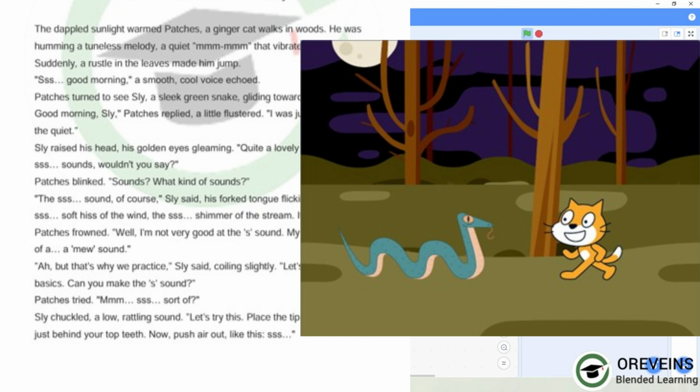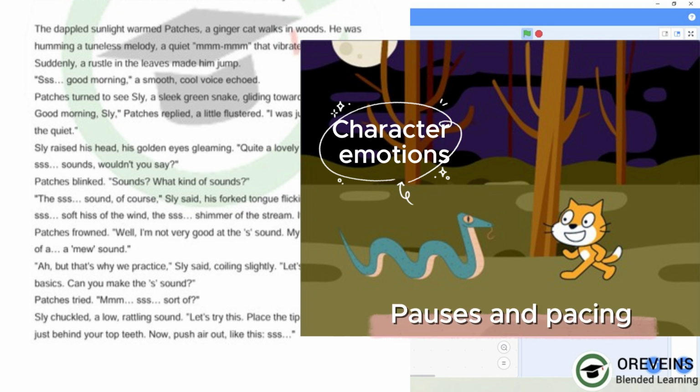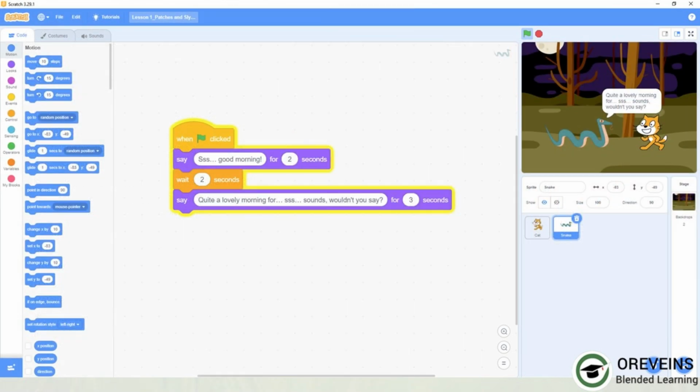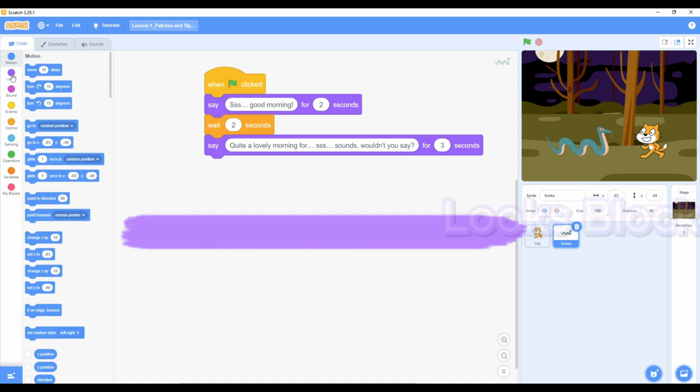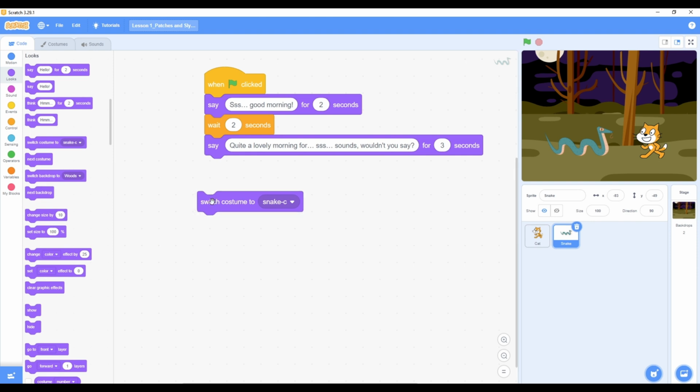When you write your script, think about things like character emotions, how are they feeling, pauses and pacing, where should there be silences, sound effects, where can you add sounds to enhance the story. Then coding the dialogue. We'll be using Scratch blocks to animate their conversations. Specifically, we'll focus on these block categories. Looks. This is where you'll find blocks to change how your characters look. You can make them say things, change their costumes, and even adjust their size.